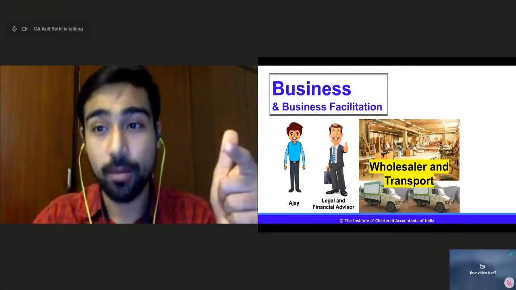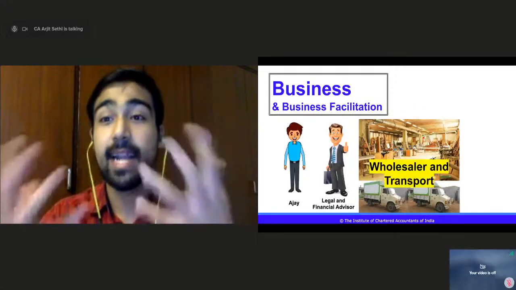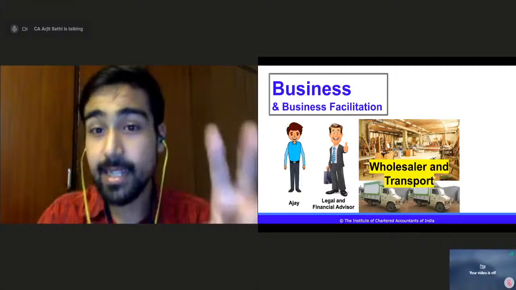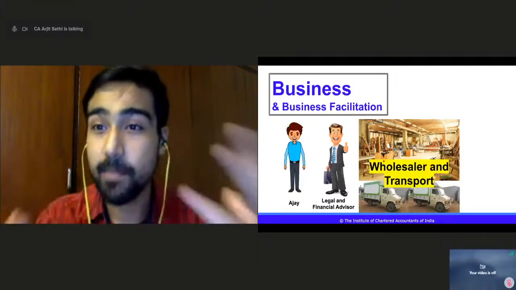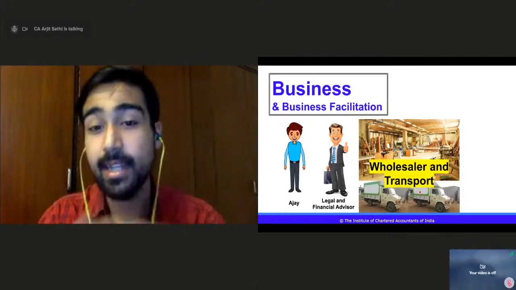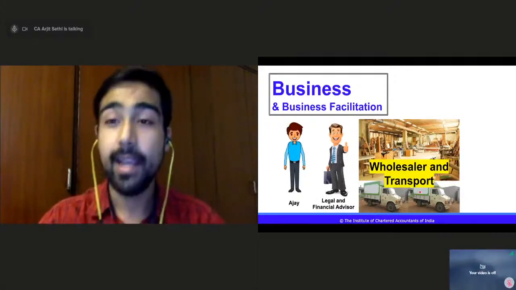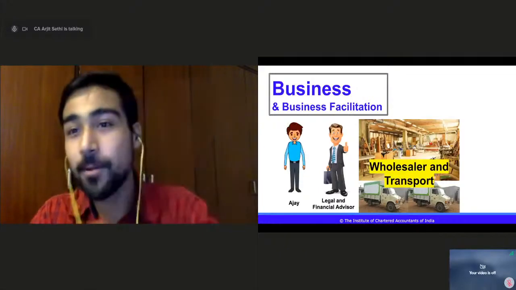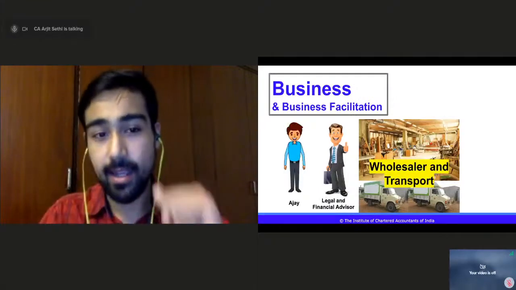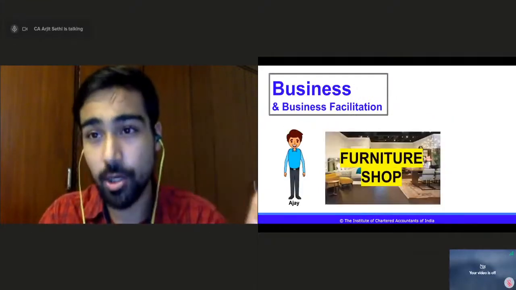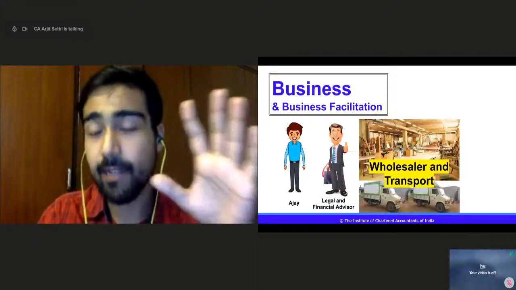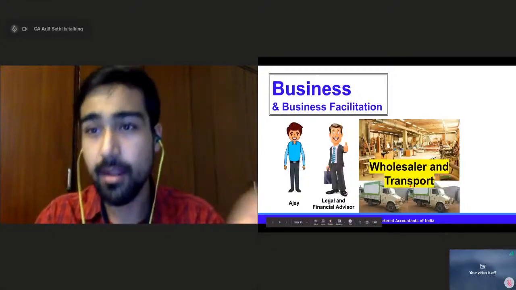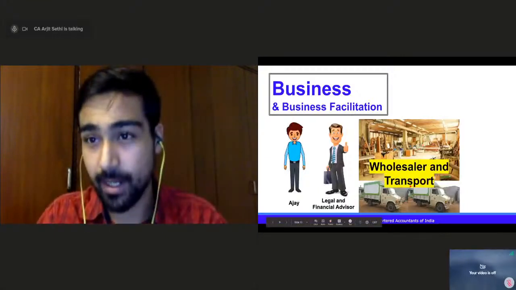Second is he needs a workshop. He needs a place where he can get his goods from, where he can get the furniture made, right? The second thing he needs is a workshop, a place where he can get the goods made. And the third important thing is he needs transportation. He needs tempos. He needs trucks so that he can get this furniture to his shop, from his shop to the customer, right? This is basic. Ajay wants to open a furniture shop. The first things he needs are a legal and financial advisor, a workshop where he builds the furniture, and transportation so that he can transport his goods, right?